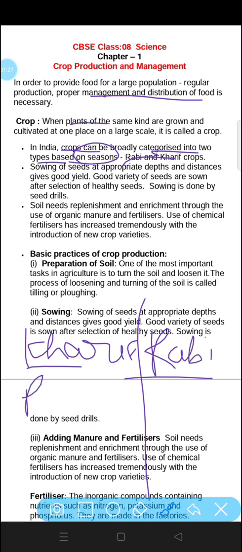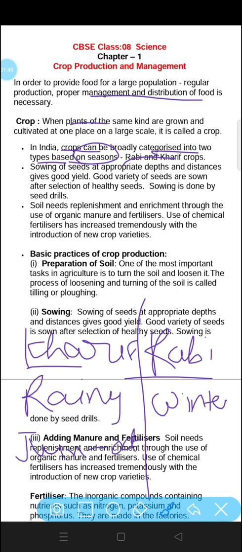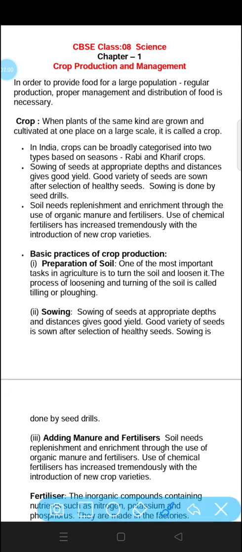Kharif crops are generally grown in the rainy season, whereas Rabi crops are generally grown in the winter season. Kharif crops are grown from June to October. Rabi crops are generally grown from October till March or April. Kharif crop examples are cotton, maize, etc., and Rabi crop examples are wheat, paddy, etc. So these are the two types of crops based on seasons.